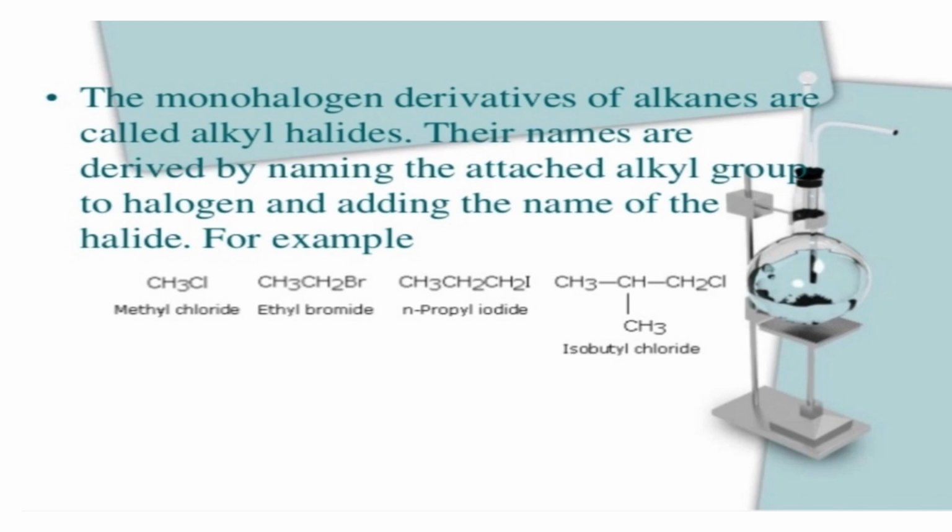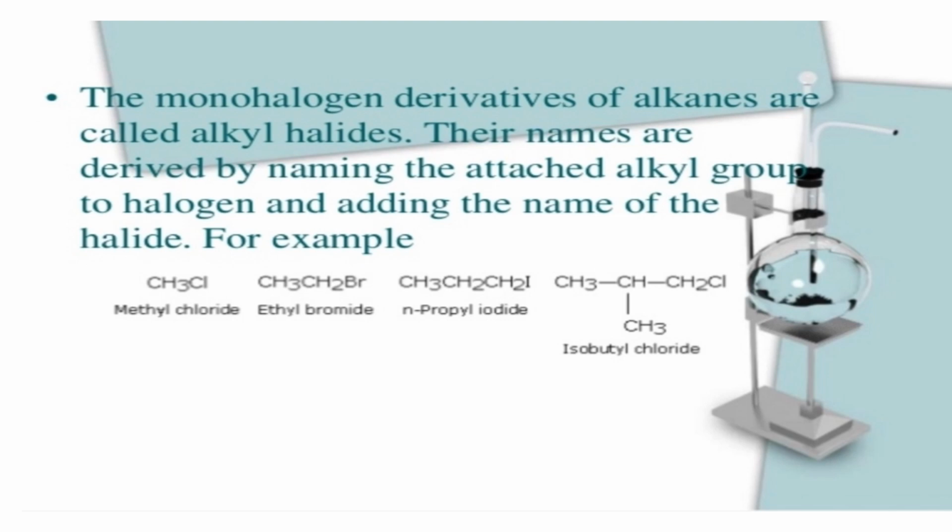What do you mean by haloalkanes? Haloalkanes are nothing but halogen derivatives of alkanes. Halo means halogen, and alkane derivatives are those in which one or more hydrogen atoms are substituted.